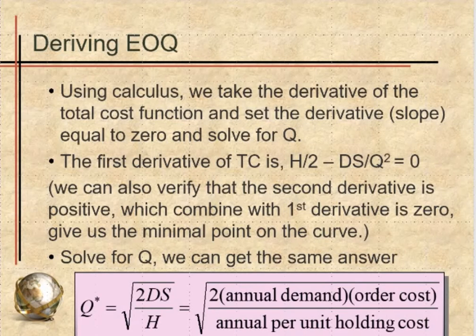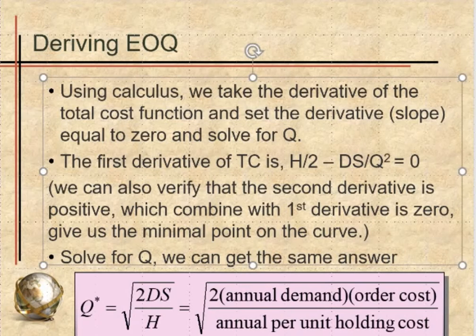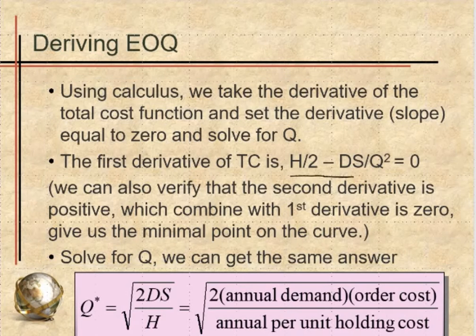What we can do is we can also use calculus. We take the derivative of the total cost function and set the derivative equal to 0. And we solve for Q. So the first derivative of total cost, if we write it down, is H divided by 2 minus D times S divided by Q squared. We set it equal to 0. Then we solve for Q, we get the same answer, Q star equals the square root of 2DS divided by H.